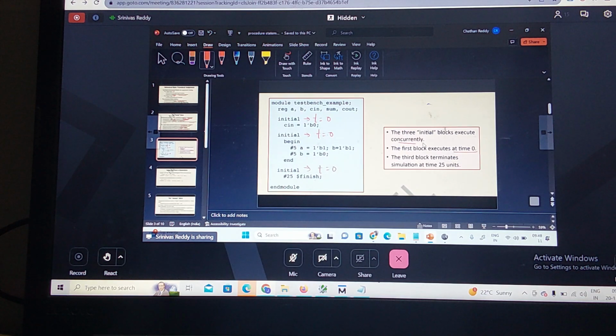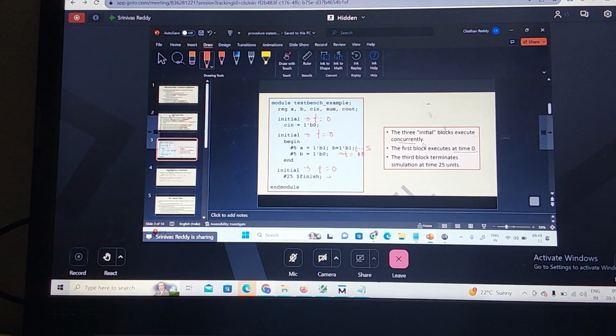The third block terminates the simulation at the time I have specified. So this block will terminate the simulation at that time. At time t equal to 0, C in is assigned 0. The second block also executes at time t equal to 0, and A and B are assigned at time 5. Again, these are sequential statements inside the initial block and always block. Next, B is assigned 0 at time 10. This is T5, and this will be executing at T equal to 10.